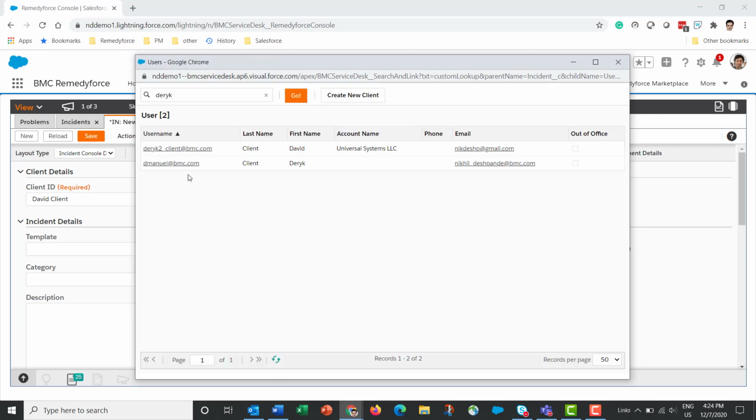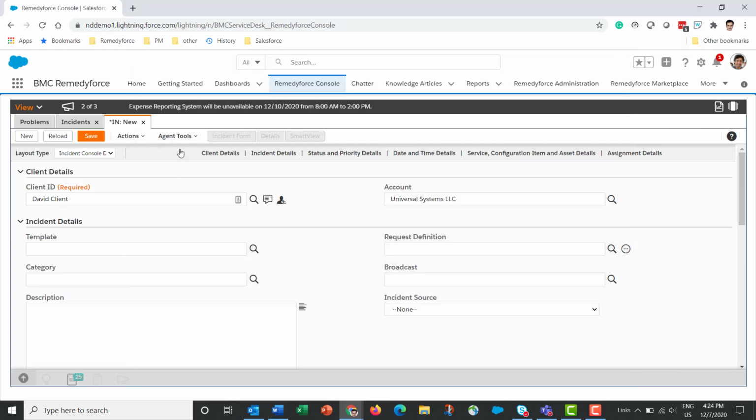If the client does not exist, I can also create a new client record on the fly. Then there's template. If you create an incident from a template, then it automatically fills up a number of fields on the screen. Templates are a great way of standardizing information on incident records.